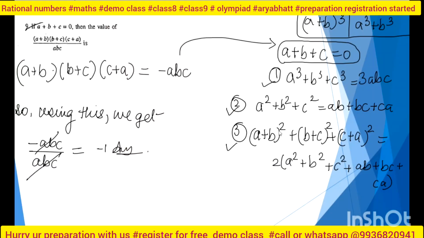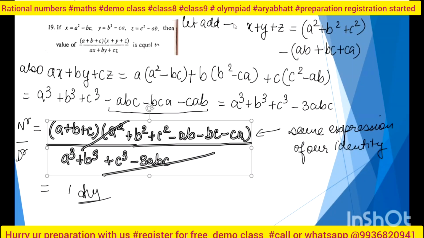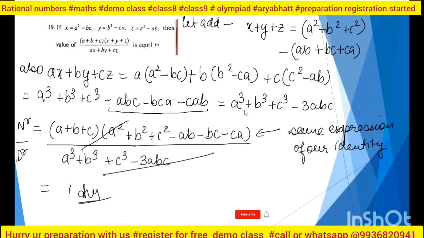Anything you want to ask? See, in this question what we have done: I first add everything using these quantities, then I use the denominator part and put these x values over here, then I open it, and after opening I see the same identity in both numerator and denominator, just cancel and get the answer 1. They are asking directly about the simplification, nothing more than that. Now see, I have the numerator. What do I have in the numerator? A square minus b square minus 2bc minus c square.